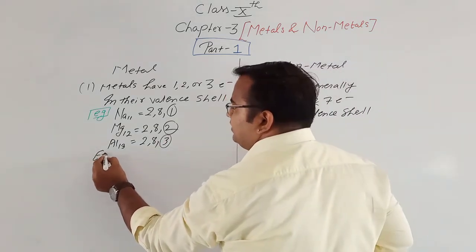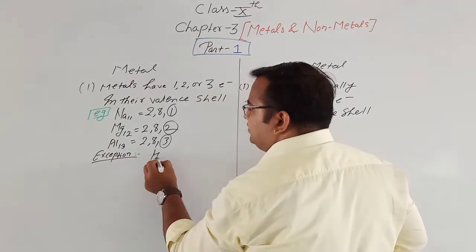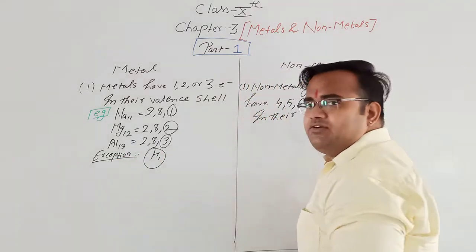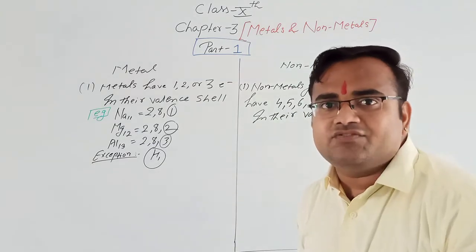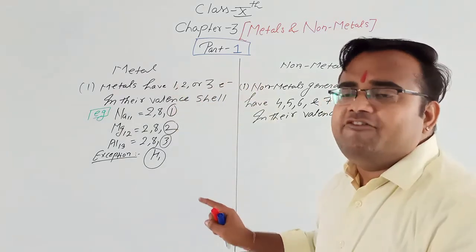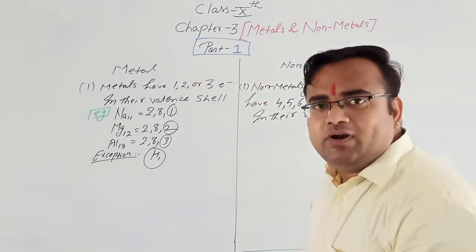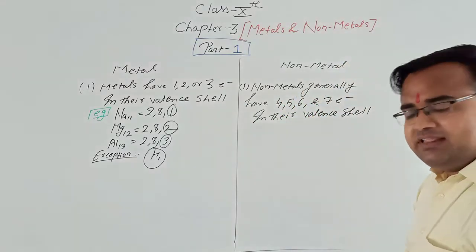Now here is an exception, hydrogen. See, hydrogen has only one electron, but it is not a metal. Hydrogen is not a metal. Clear? So metals generally have 1 electron, 2 electrons or 3 electrons in their valence shell. Non-metals generally have 4, 5, 6, 7 electrons in their valence shell.